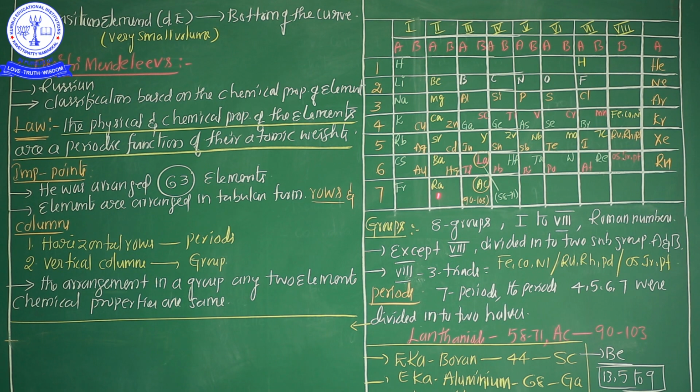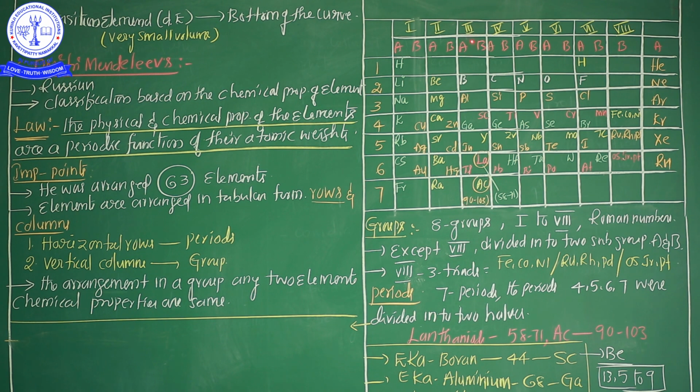And see my dear students, important point: in the 6th period 3rd group and 7th period 3rd group, special elements are there, that are called lanthanides. So lanthanides means there are 14 elements. The elements start from atomic number 58 to 71, and these are the lanthanides. And the actinide position